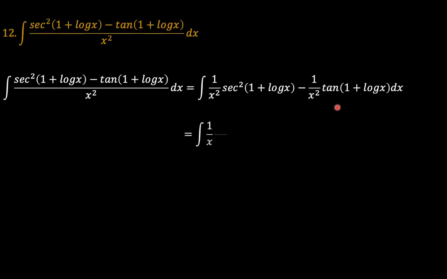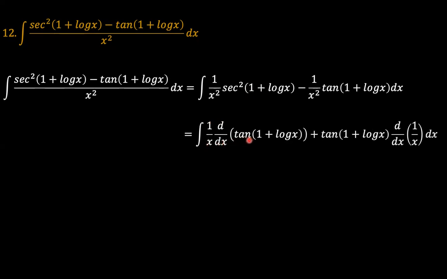So we express this as 1 over x times the derivative of tangent of (1 plus natural logarithm of x), where we've taken 1 over x to account for the derivative of log x, plus negative 1 over x squared, which is the derivative of 1 over x. So here we see plus tangent of (1 plus log x) times the derivative of 1 over x.